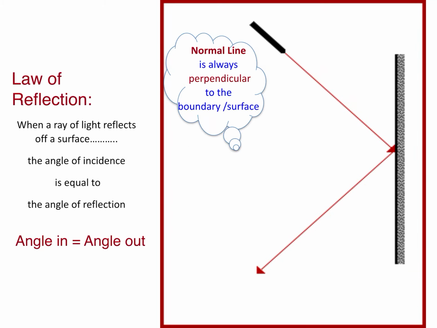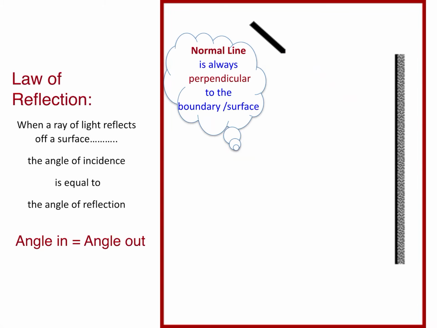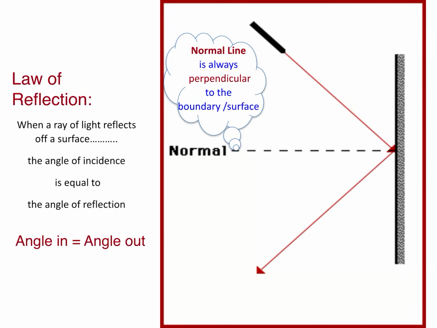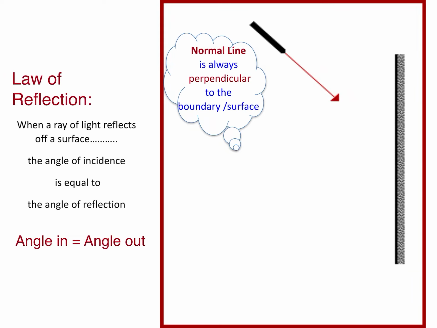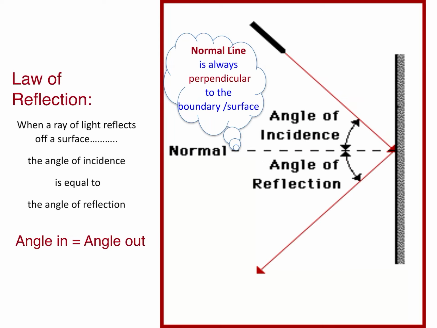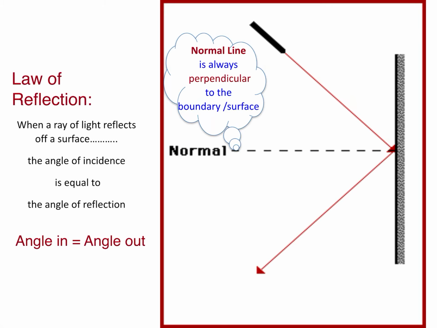tilt of the light, same degrees if we're measuring in degrees, but notice where the measurement is coming from. The measurement is not coming from the boundary itself. The measurement is coming from this dotted line that just kind of magically appears. Well, that dotted line has a name. So if you look at the illustration, that is your normal line.